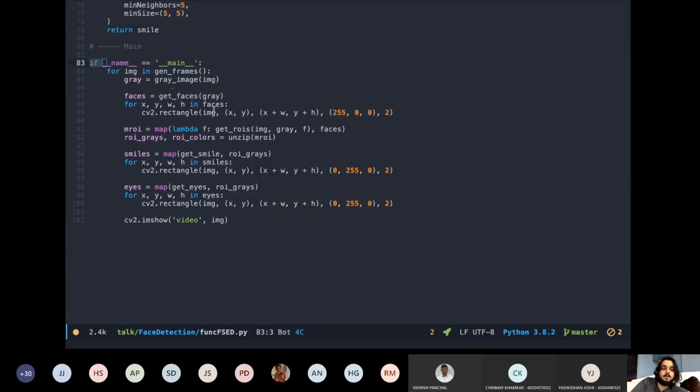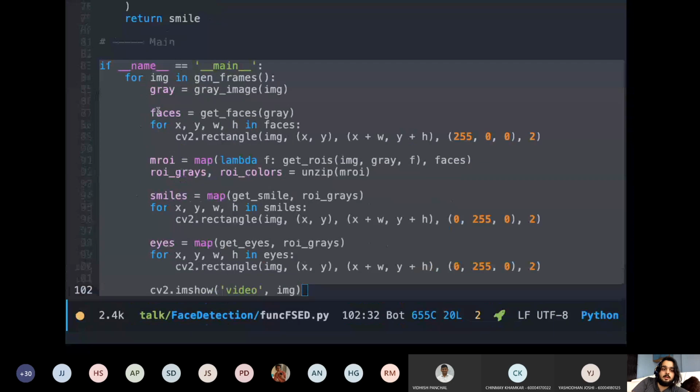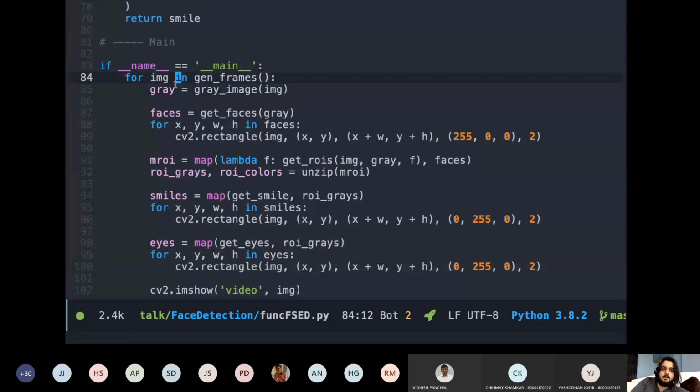In the main loop, I'll just zoom in. In the main loop, what I'm doing is, for each and every image in genFrames, which is a function, I'm grayscaling that image. Then I'm getting the faces. Then for each and every face, I'm drawing a rectangle. Then I'm getting the region of interest, so I'm focusing on the faces in that image.